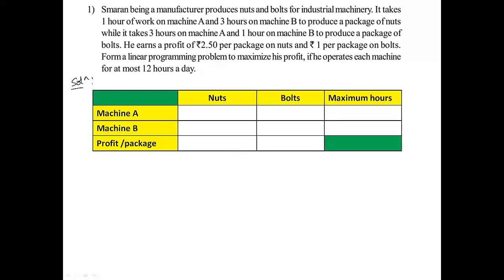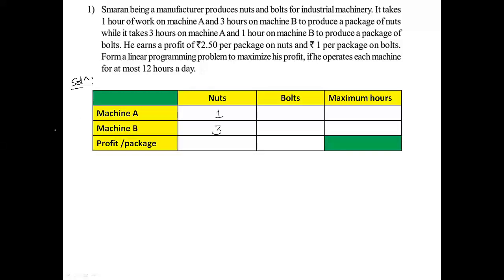Machine A, machine B, profit per package. It takes 1 hour of work on machine A, 3 hours on machine B to produce a package of nuts. So for a package of nuts, machine A takes 1 hour, and machine B takes 3 hours.